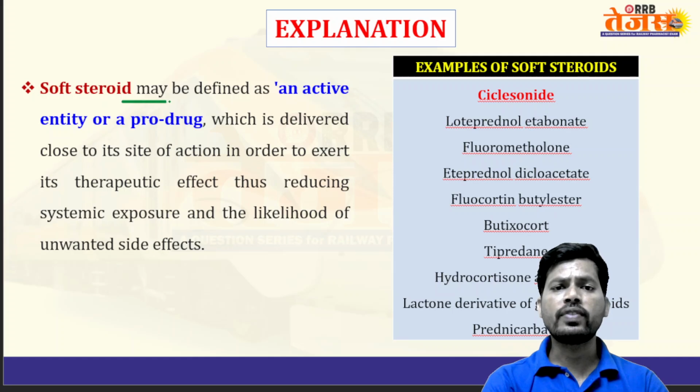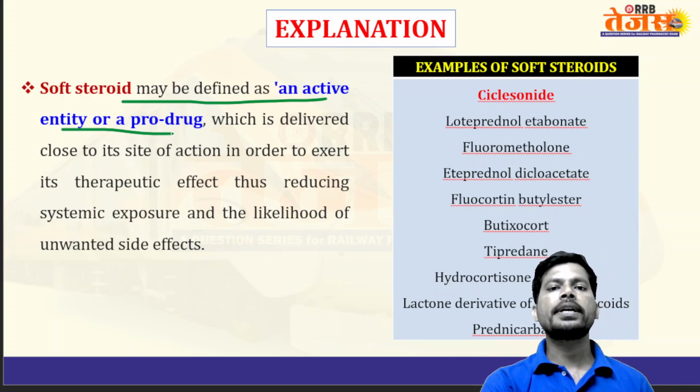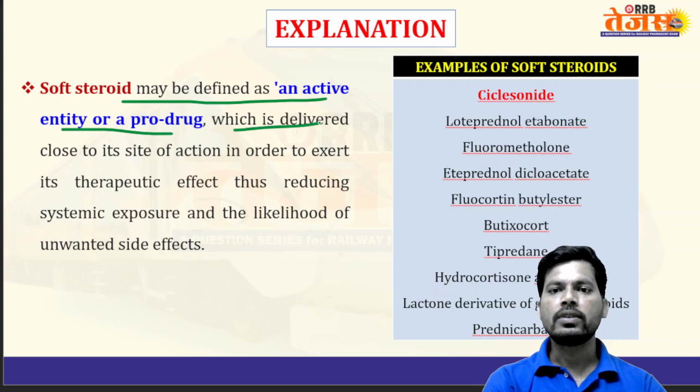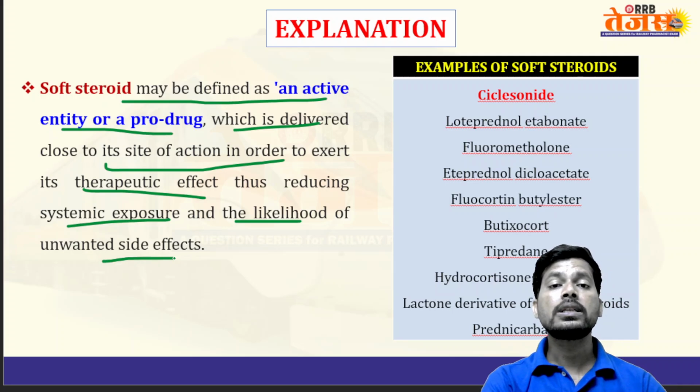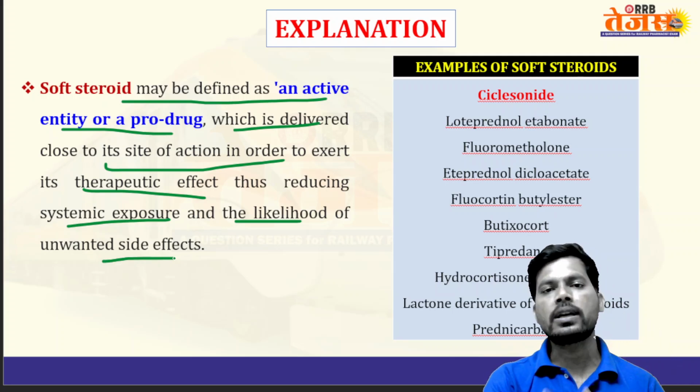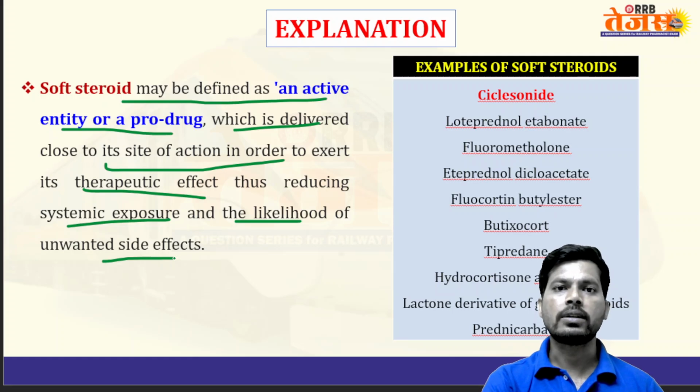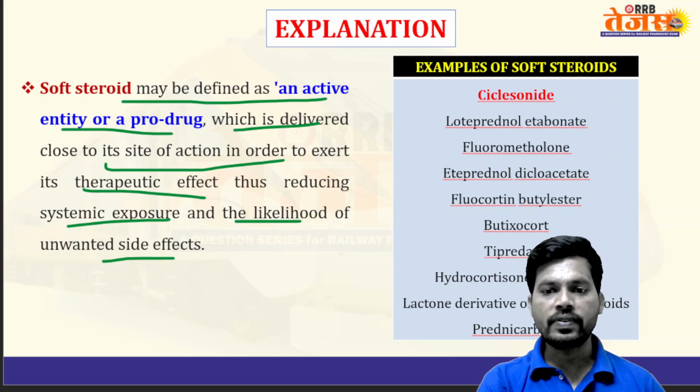A soft steroid may be defined as an active entity or prodrug which is delivered close to its site of action in order to exert its therapeutic effect, thus reducing systemic exposure and the likelihood of unwanted side effects. Because it is administered close to the site of action, the therapeutic effect is greater and the unwanted, non-beneficial effects are fewer.